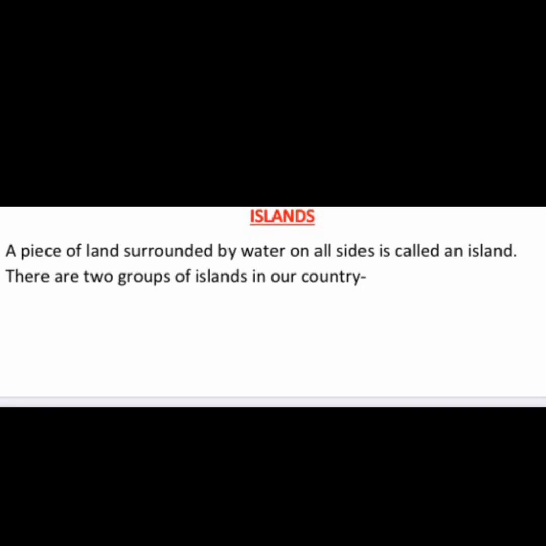The last landform is island. It is a piece of land surrounded by water on all sides. It is called an island. In our country, there are two groups of islands.